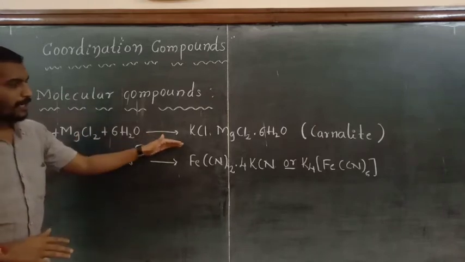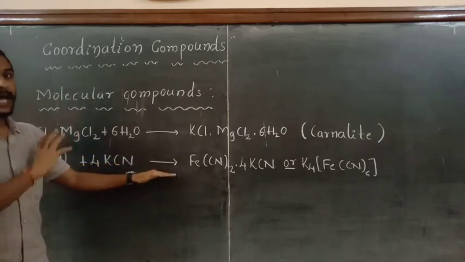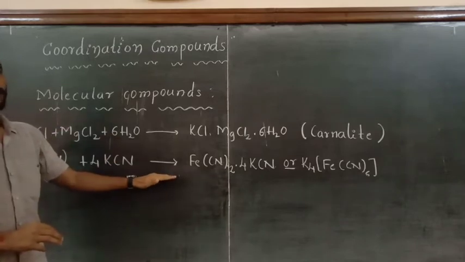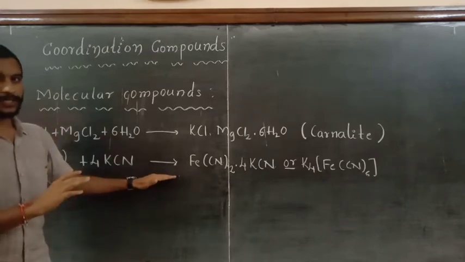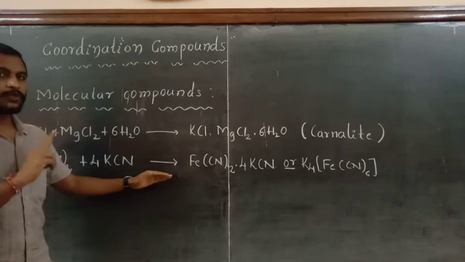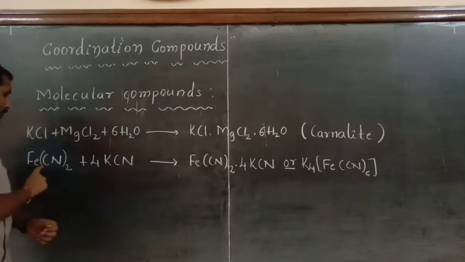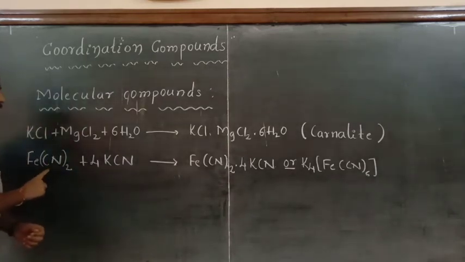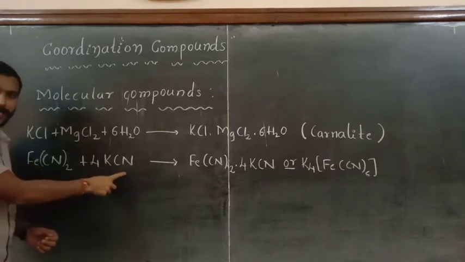In the same way, we can also get another type of compounds or products by the mixing of two salt solutions. For example, iron cyanide, Fe(CN)2, plus potassium cyanide. These two are the solutions.